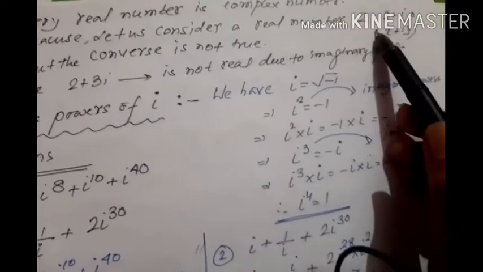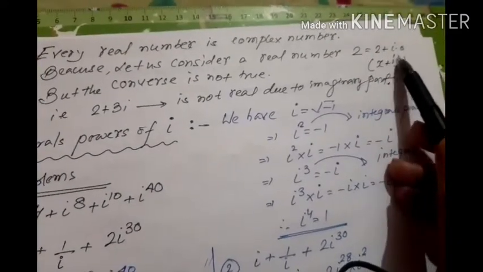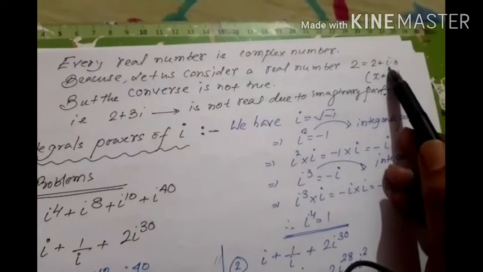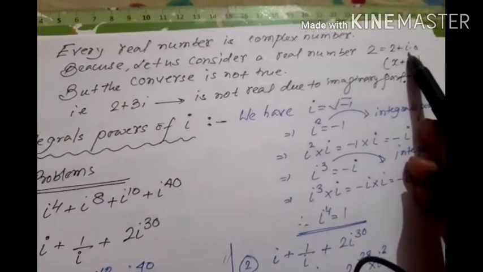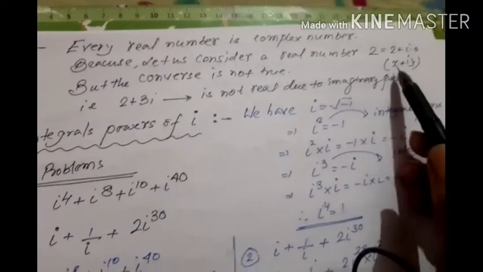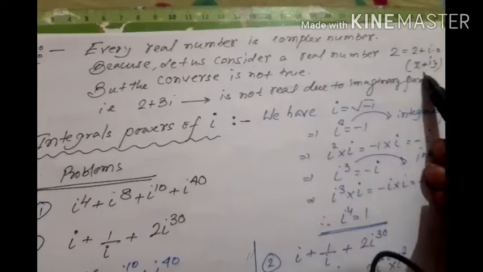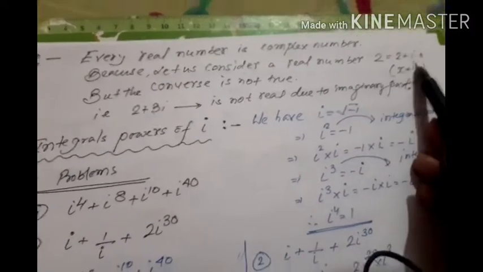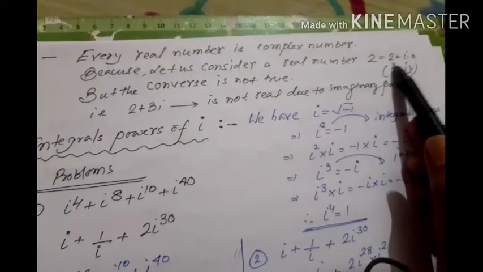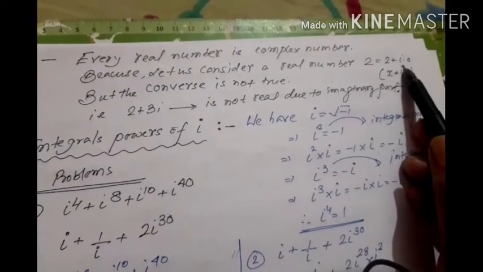So here I have written 2 as 2 plus i into 0. There is no problem, because nothing is here, that means it can be replaced by 0, and it still maintains the form of a complex number. So 2 is real as well as complex because it has a real part as well as an imaginary part.